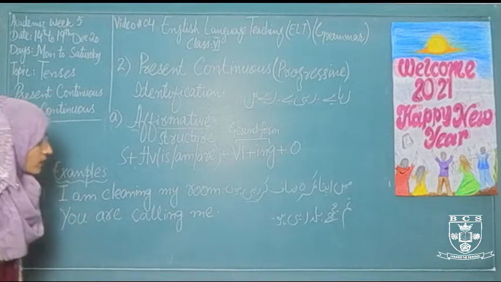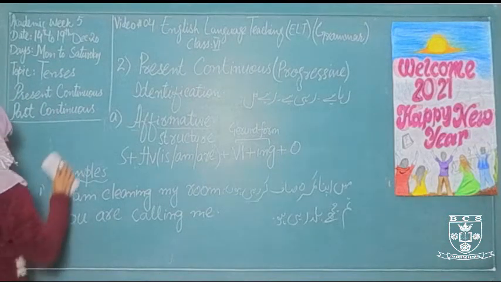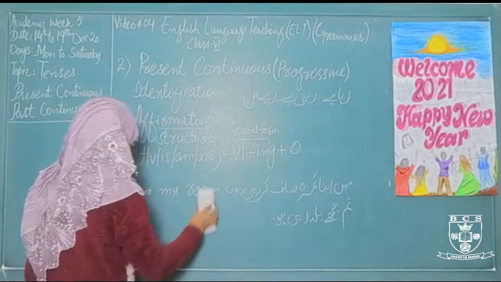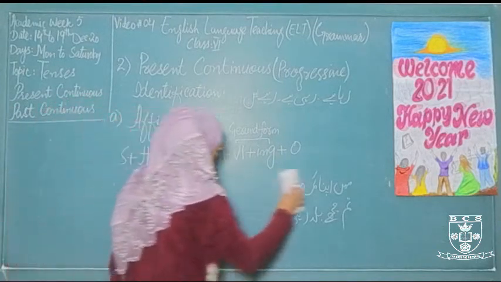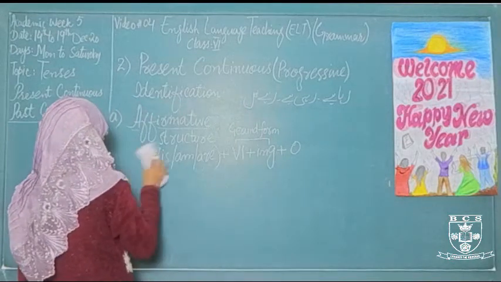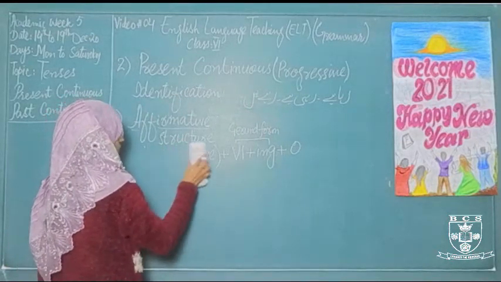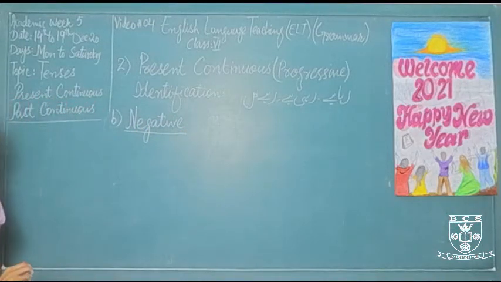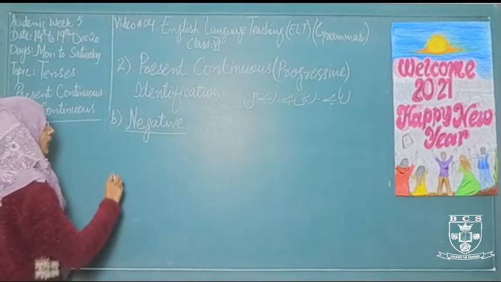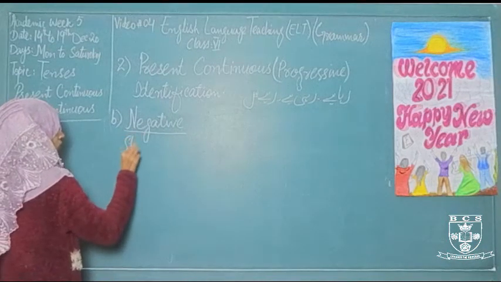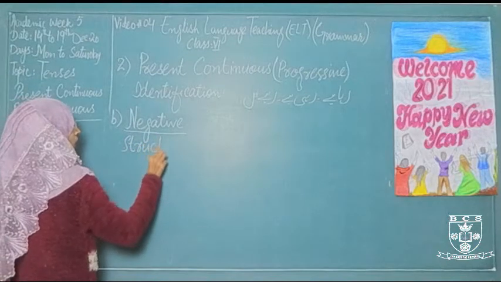Now let's discuss the negative sentences with their structure. Negative sentences show denying or stopping or forbidding the doing of any action. The identification of negative sentences is that we use not with the helping verb.